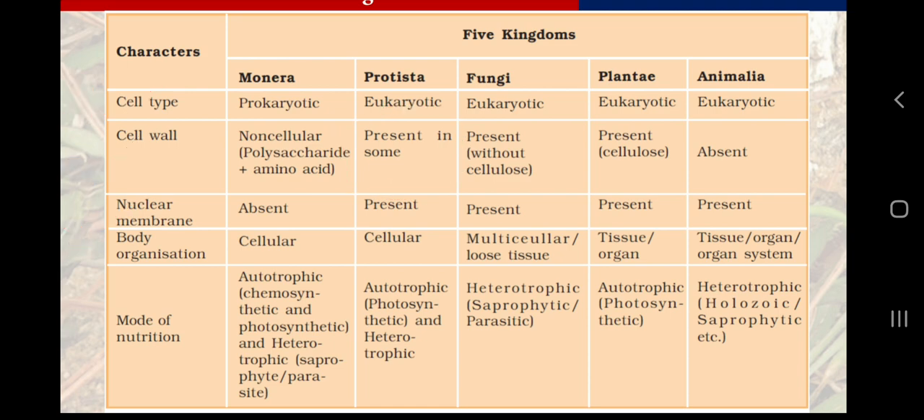Now moving to the point number 4. So what is point number 4? The body organization. Now again I am repeating the statement. All prokaryotes are unicellular, but all unicellular organisms are not prokaryotes. What does this mean? This simply means that if any organism is prokaryotic, it is going to be unicellular. So we know that Monera are prokaryotic, and that is why they do not have any nuclear membrane, and they are unicellular. It means they have cellular body organization.